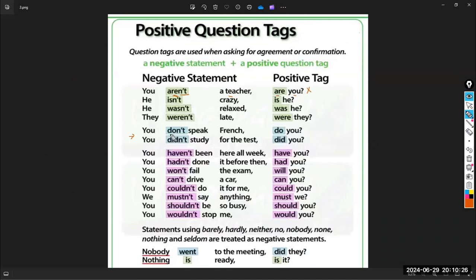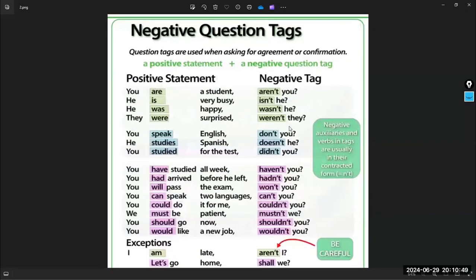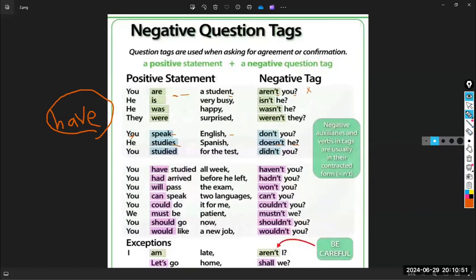The example is saying "you don't speak French, do you?" "You didn't study for the exam, did you?" So please, again, you have to be careful of the verb to have because you have to use do, does, did, just like the main verb. Okay, now, as usual, like any grammar rule, we have some exceptions.